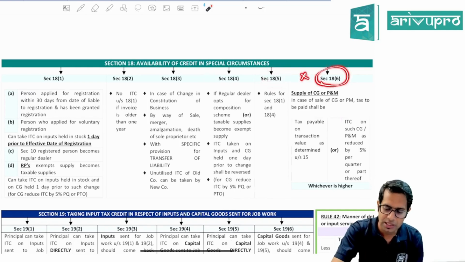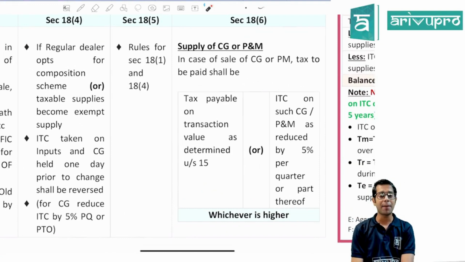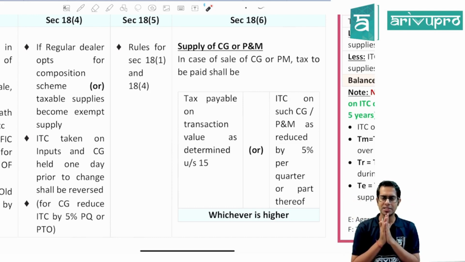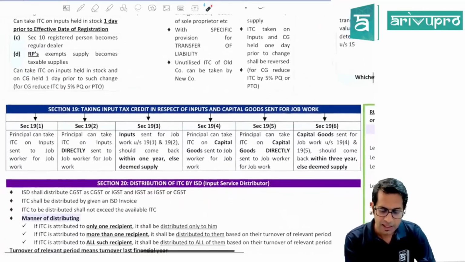Section 18 subsection 6, the most important section. Section 18 subsection 6 says what, sir? In case you supply capital goods or plant and machinery, then you will have to reverse input tax credit. How much reversal will I have to make, sir? You will have to make a reversal based on calculation of tax. You will have to calculate the tax on the transaction value or sale price of that capital goods or plant and machinery, or the ITC on that capital goods or plant and machinery shall be reduced by 5% per quarter or part thereof from the date of purchase till the date of transfer. Now compare both of them, take whichever is higher. This is the amount of ITC which is required to be reversed by you whenever you supply capital goods or plant and machinery.